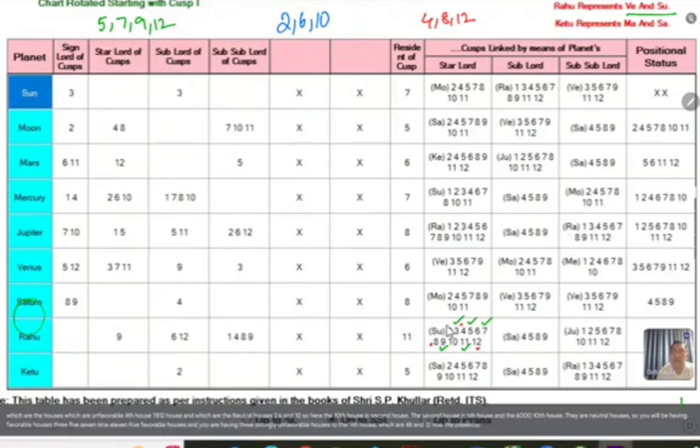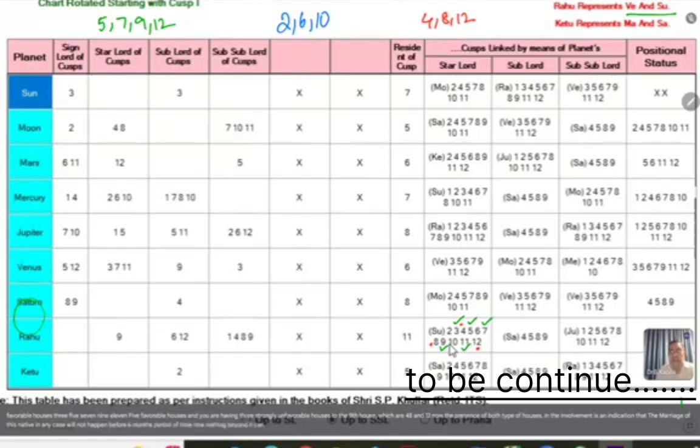Now the presence of both types of houses in the involvement is an indication that the marriage of this native in any case will not happen before a 6 months period of time. Nothing beyond it can be concluded. We can say that yes, it will happen, but something beyond 6 months of time.